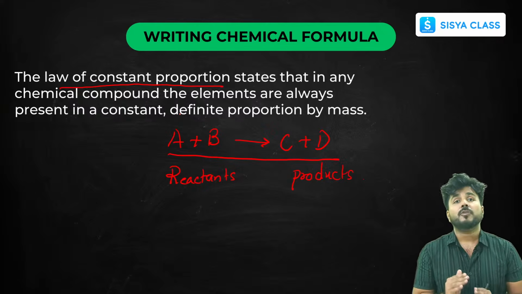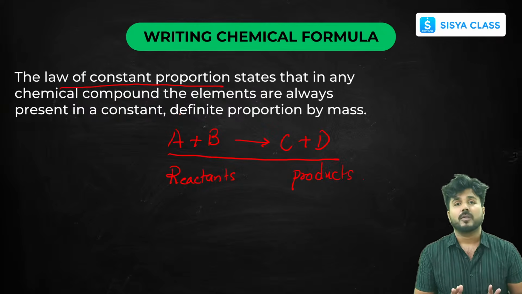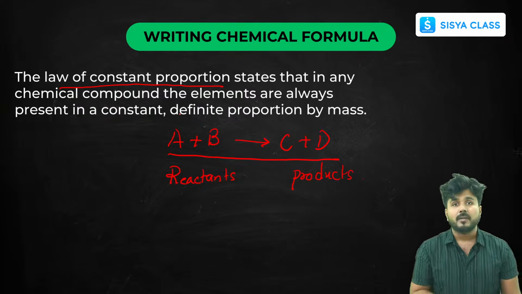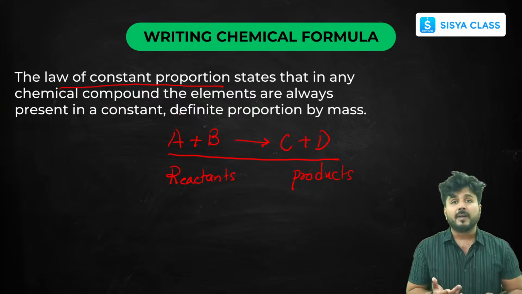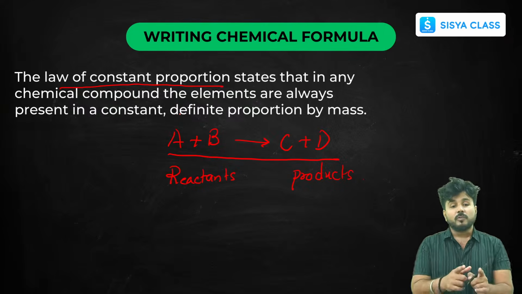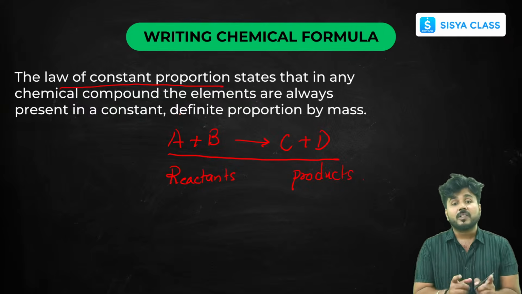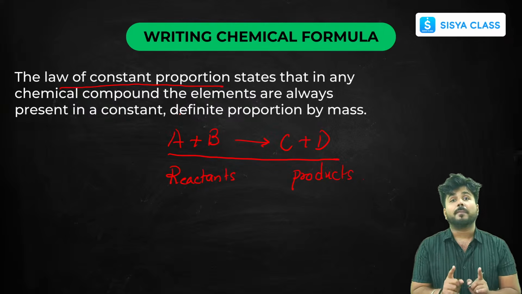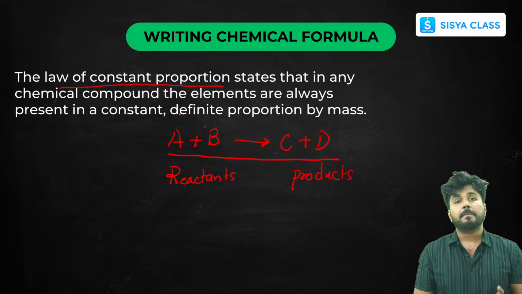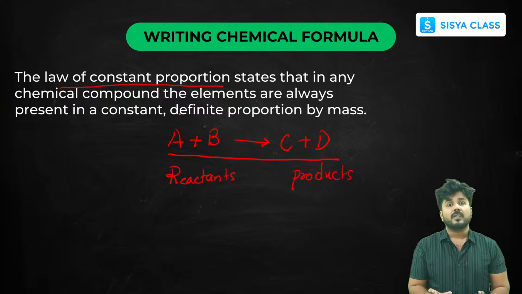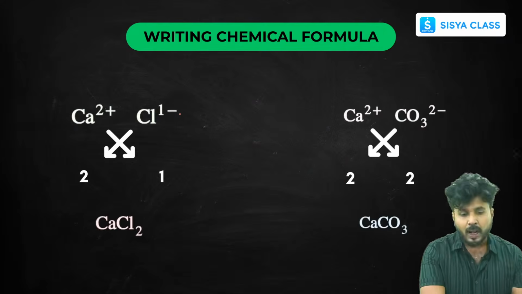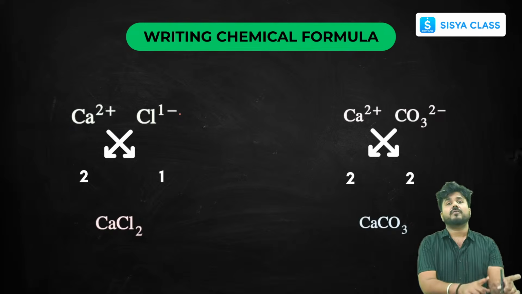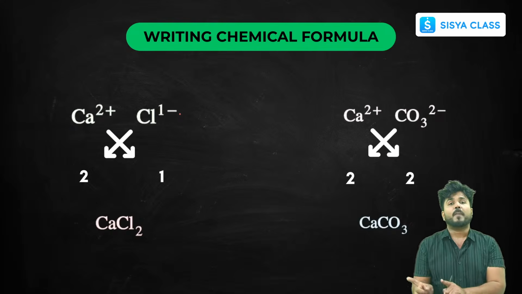It doesn't depend upon the source from where we have taken those compounds. For example, if we take water from a pond, distilled water, water from some other source, or water vapor, everywhere the formula of water will be H2O only. That is what this law states, and that is what these chemical formulas are based on. They follow the law of constant proportion. That's why their valencies are fixed, their formula is fixed, everything is fixed. Now how do we write a chemical formula? This is just a revision, so it can be easier for you to balance a chemical equation.